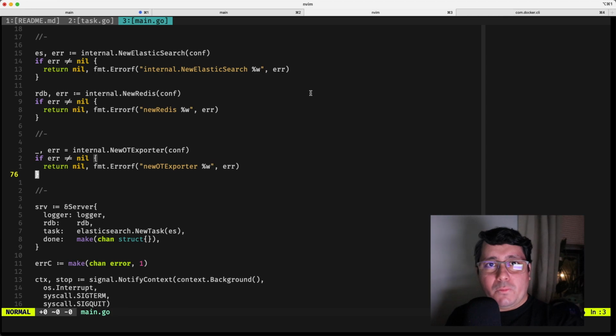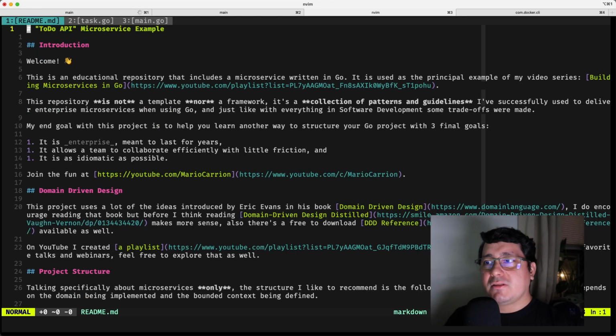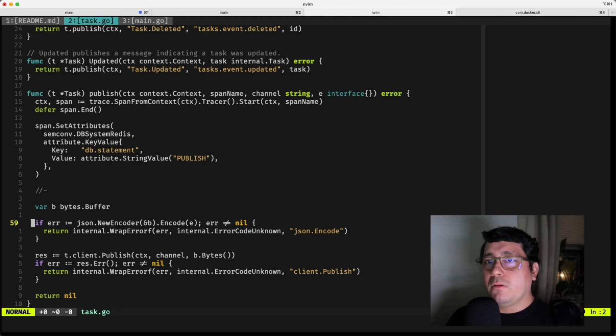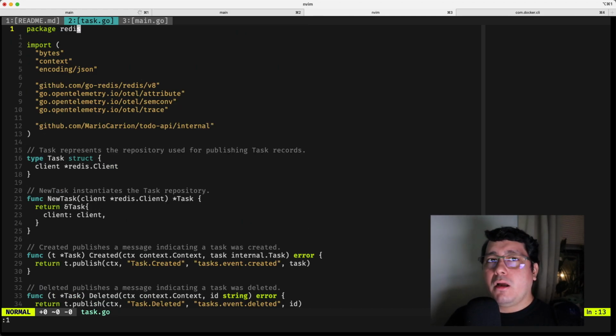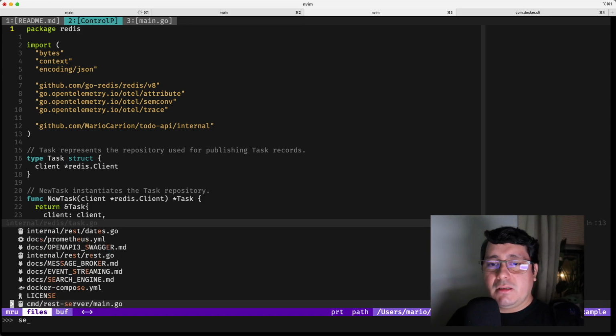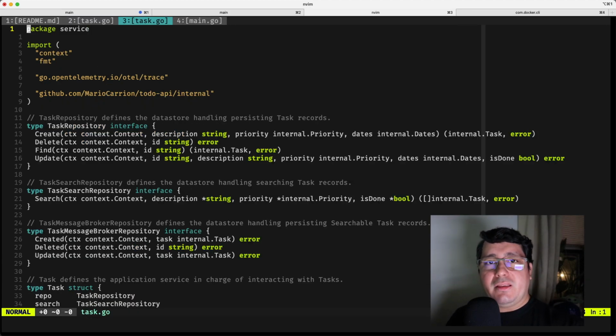As usual, the link of this code will be in the description, so feel free to clone it, play with it, check it out, and whatnot. The biggest difference that I added compared to the previous implementation was adding a new repository, and if you haven't seen that video, I will also be leaving the link in the description. There is a new repository called Task for Redis, and it happens to be using Redis as the data store behind the scenes, and that data store is the one actually publishing the events from the service that also happens to be implemented, or rather receiving that via dependency injection, which is similar to what we did with Kafka and RabbitMQ.